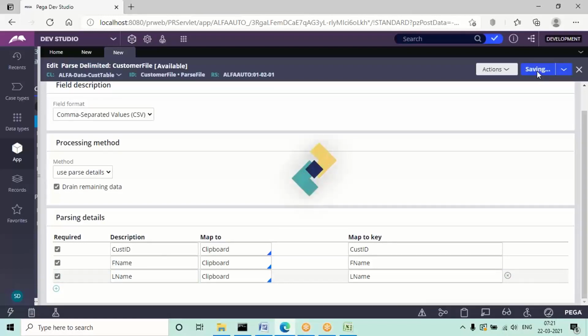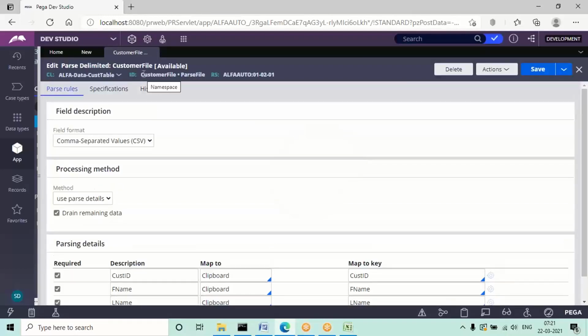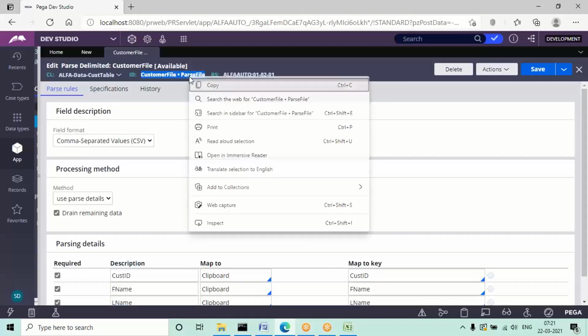After saving this parse rule, you don't get it in the down arrow. You have to copy it manually. Customer file dot parse file is the name. The identifier name we have is the one we have to copy, but when you directly copy, you get a space between these two. We have to remove the spaces, and give customer file dot parse file as the name.